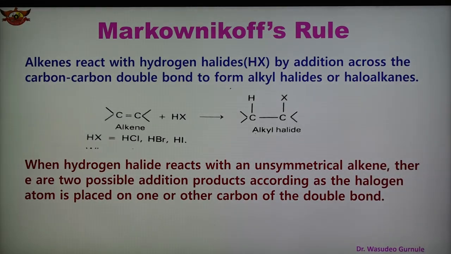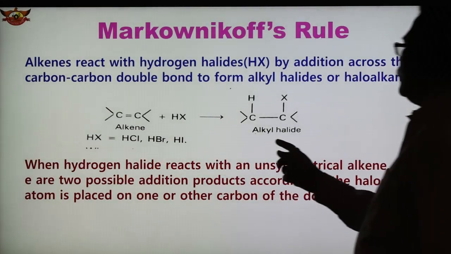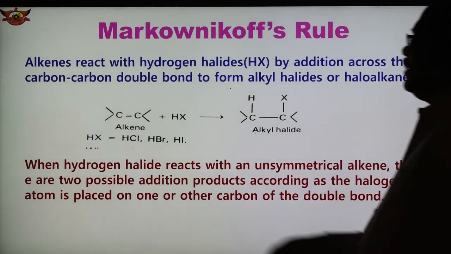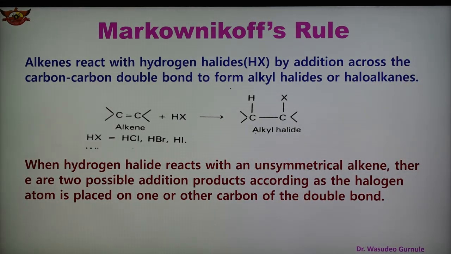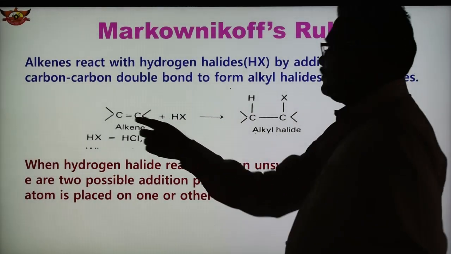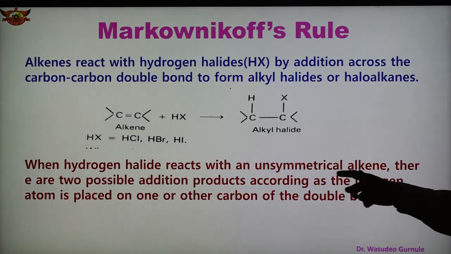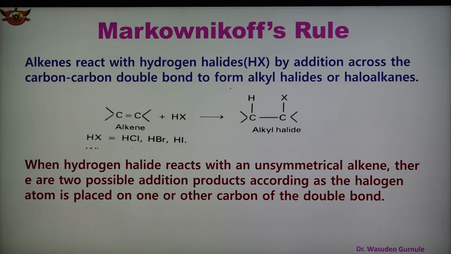HX is added in the same way, in this way. This is the addition reaction, and from alkene we get alkyl halide, because this is the alkyl halide. And HX कौन सा है, HCl, हाइड्रोजन क्लोराइड, हाइड्रोजन ब्रोमाइड, हाइड्रोजन आयोडाइड. So this is the reaction of hydrogen halide, and addition is taking place across the carbon-carbon double bond. When hydrogen halide reacts with a symmetrical alkene we get alkyl halide, but now when hydrogen halide HX reacts with an unsymmetrical alkene, then there are two possible addition products.